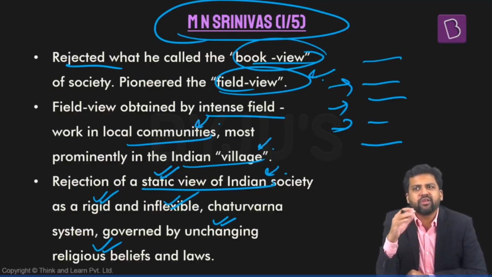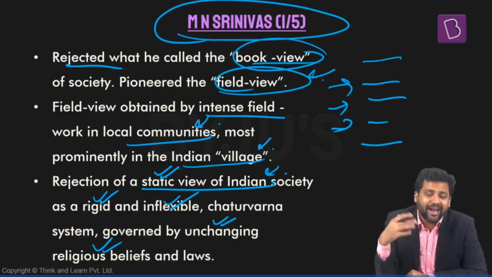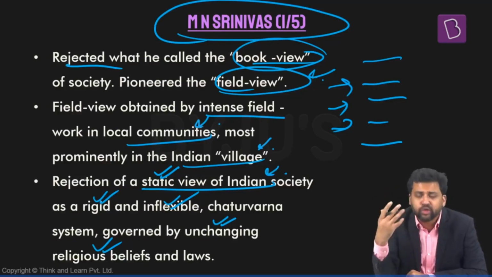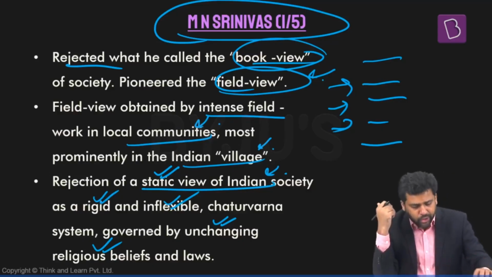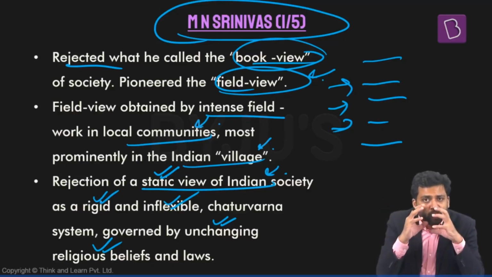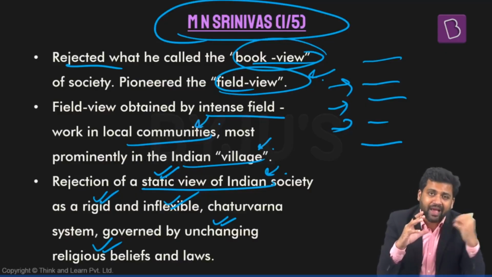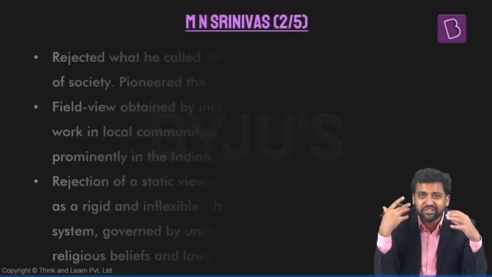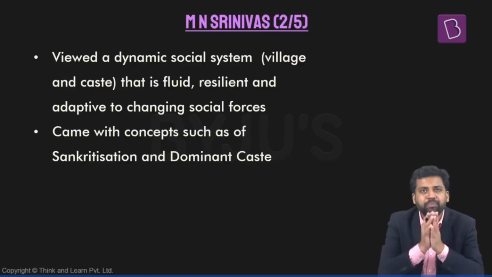This is a process by which members from the lower caste or the middle caste will try to emulate the practices of the upper caste. And over a period of time, over generations, their position in the ritual hierarchy can change. So the point is, caste system is not something which is static, as Ghurye was talking about. It is something which is dynamic. It is flexible. It is not rigid, as it was pointed out.